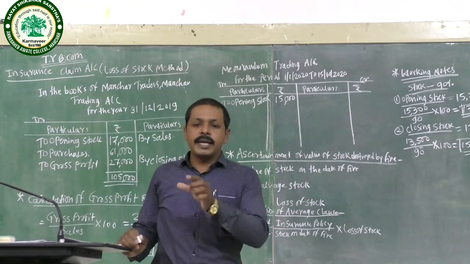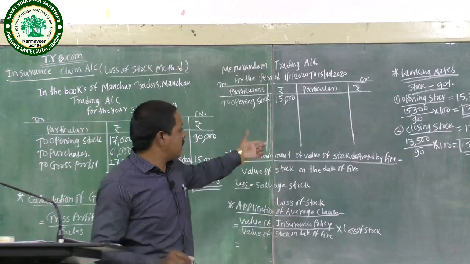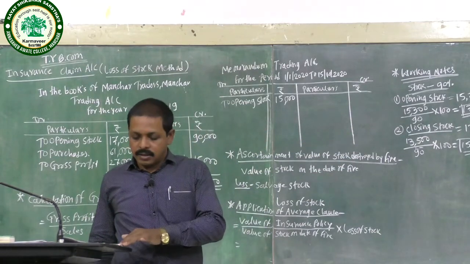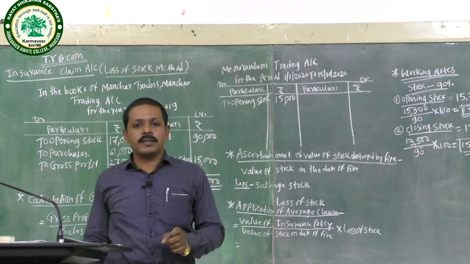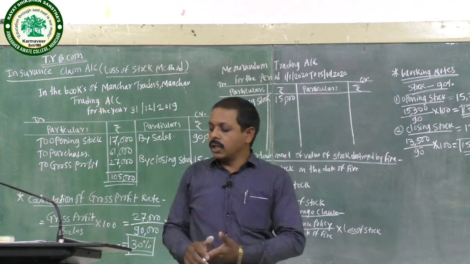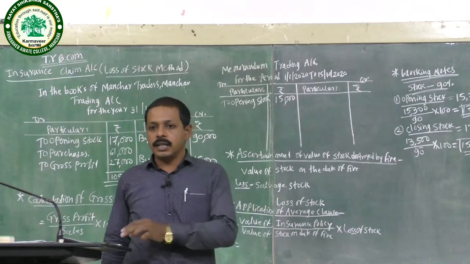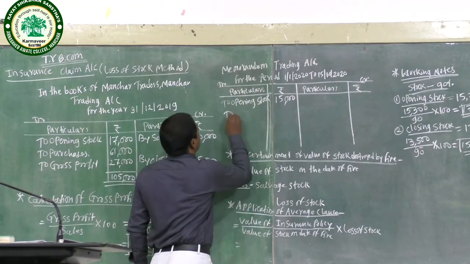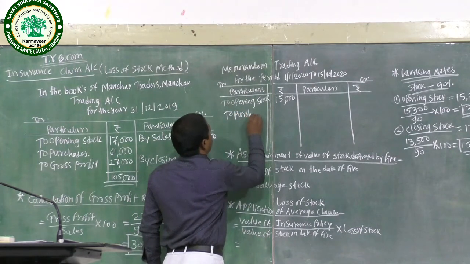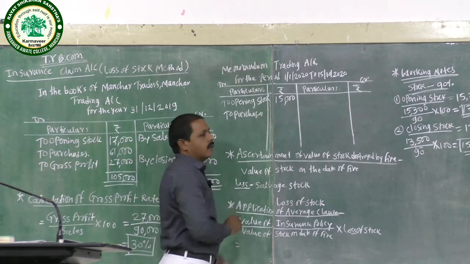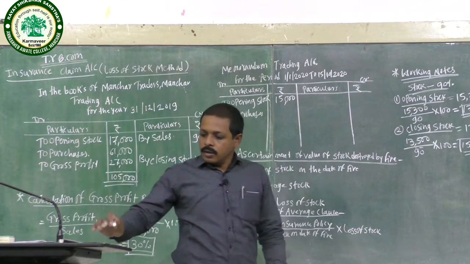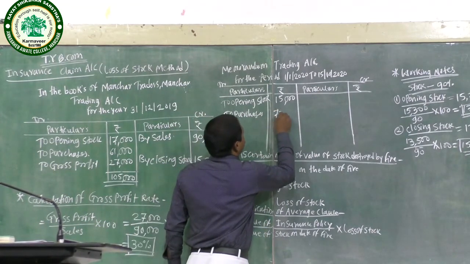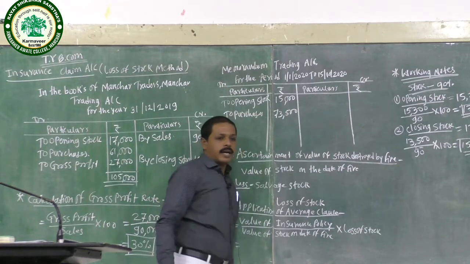Only the indemnity period is mentioned for the purchase and sales transactions of Mansar Trader. Here purchases from 1st January 2020 to 14 October 2020 are rupees 73,500.